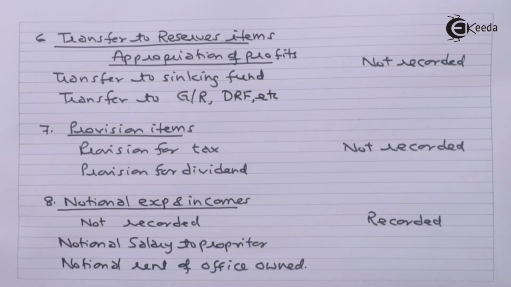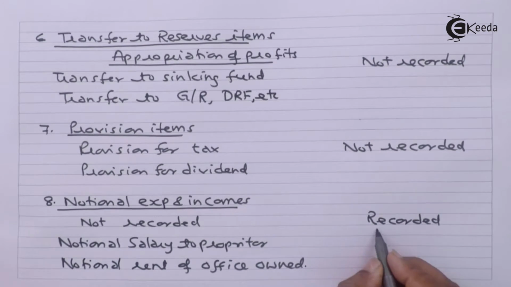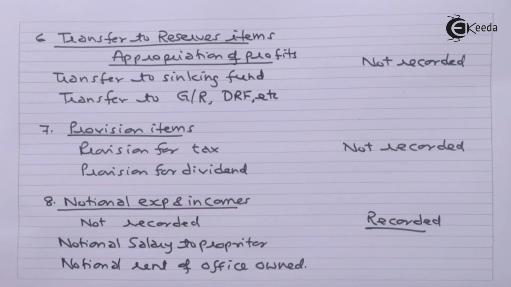When the proprietor is working for his own business, he doesn't get any salary, and in the books of accounts we can't show salary paid to the proprietor in the financial book. In the cost book we record that salary on a notional basis to arrive at the correct cost amount. Therefore it is recorded in the cost book but not in the financial book.